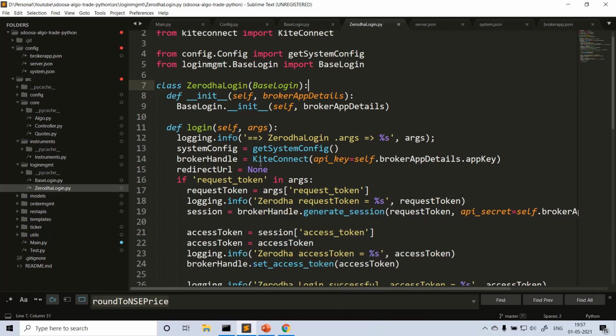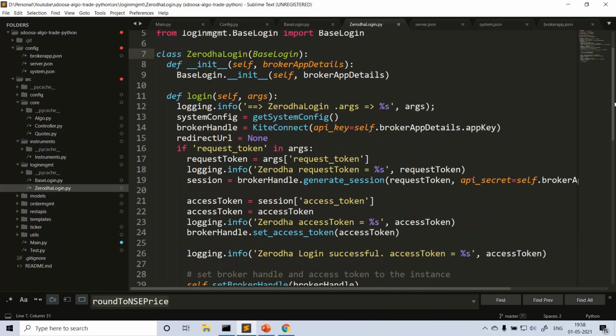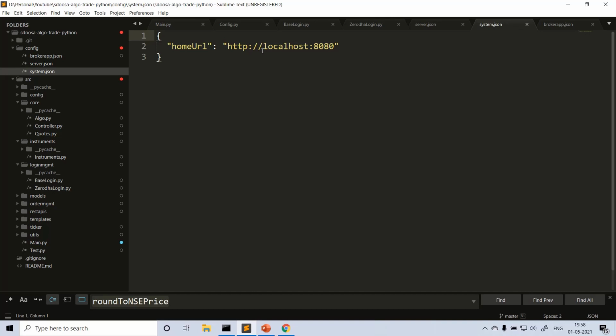So what I wrote here. In case of Zerodha, we are using the Kite Connect library, which I explained in, I think, the second video, how to download Kite Connect Python and use it here. Assuming that you already covered that part, Kite Connect. First, we are getting the system config. What is system config here? System config is nothing but just the home URL. We need this after successful login. You need to redirect the user to some URL, right? That is nothing but this home URL.